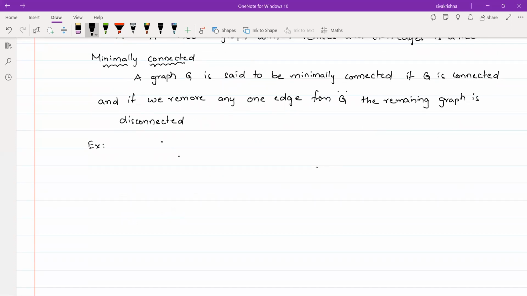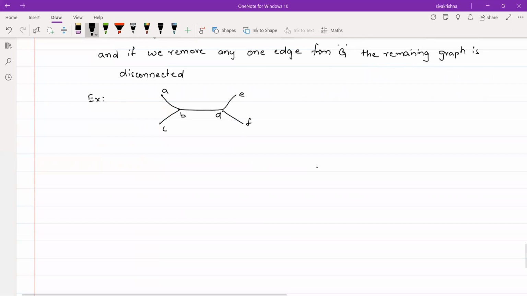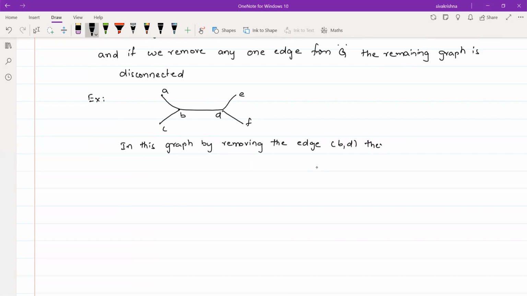Coming to the example, here I am drawing one graph. Here the vertices are A, B, C, D, E, F. In this graph, by removing any edge, we can remove any edge, but here I am removing the edge B comma D, then the remaining graph is disconnected.